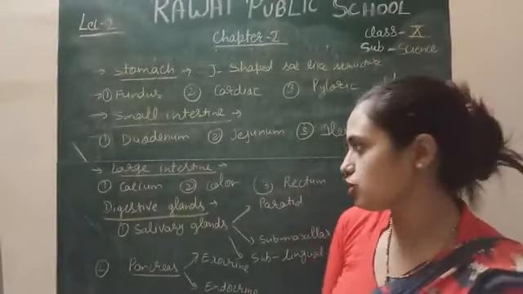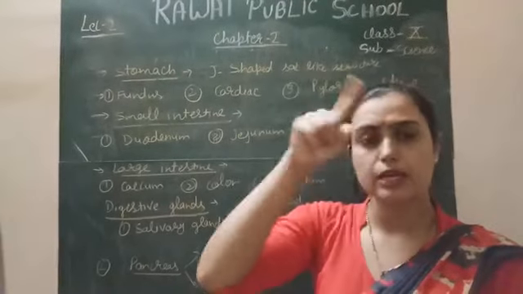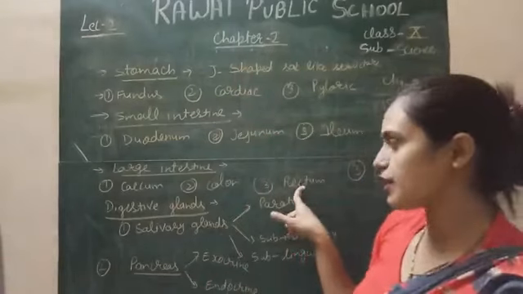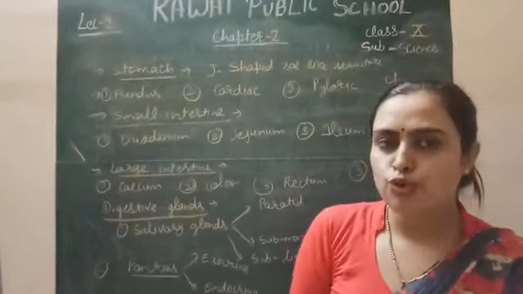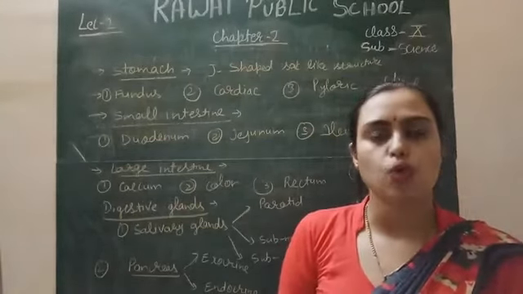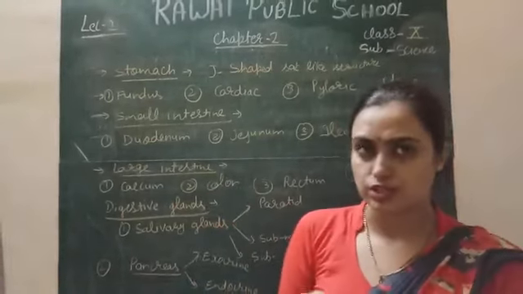Colon has three parts: the ascending part, the transverse part, and the descending part, which is attached to the rectum. Rectum also has an elastic property which stores the undigested food material until it goes out from your body through the anus. So this is the function of the large intestine.